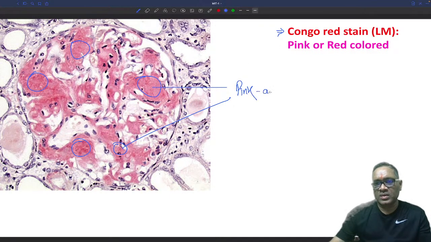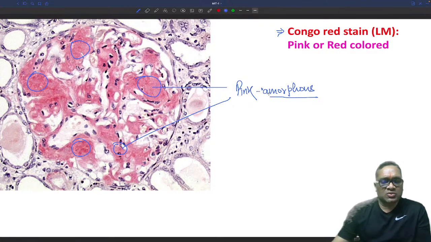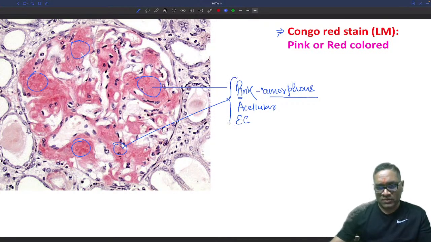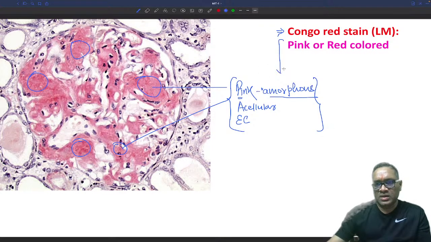Pink, amorphous, because there is no morphology. Amorphous means no morphology; morphous means morphology. Amorphous means no morphology, and the color is pink, and they are acellular, right? There are no cells seen here, and they are also extracellular. So: pink amorphous acellular extracellular material on Congo red staining, light microscopy.